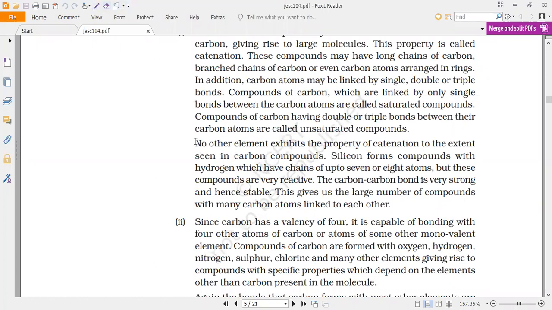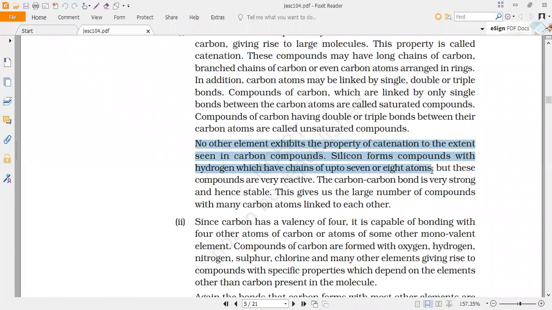You can see, no other element exhibits the property of catenation to the extent seen in carbon compounds. The degree of catenation, meaning the degree of forming long bonds and long chains, only happens in carbon. If you take any other element, the degree of catenation is not shown as much as in carbon. Silicon forms compounds with hydrogen which have chains up to how many atoms?